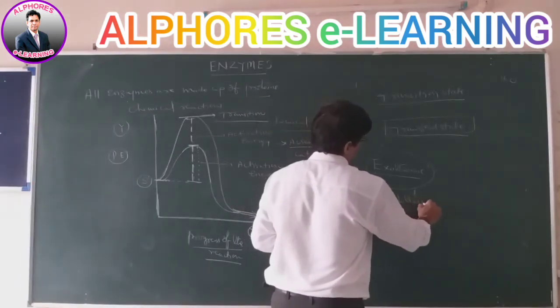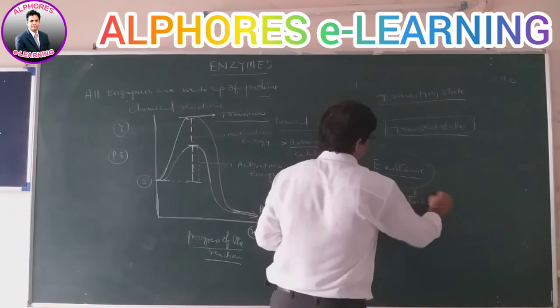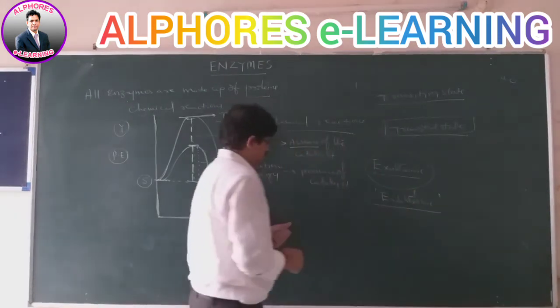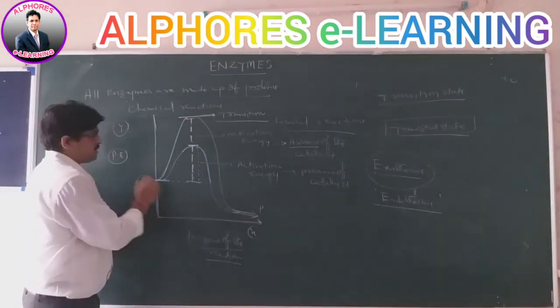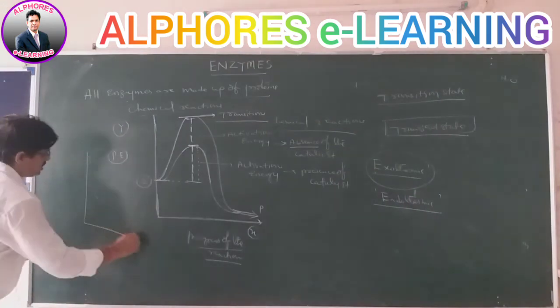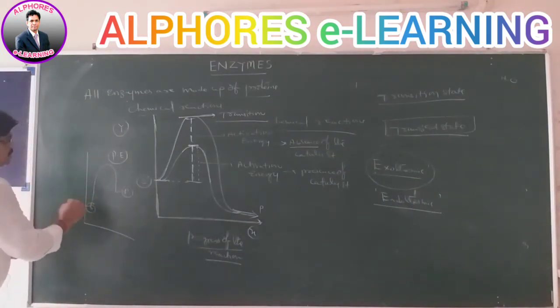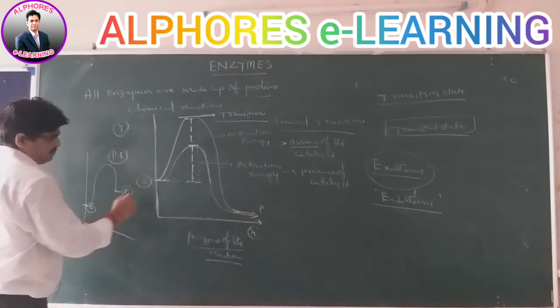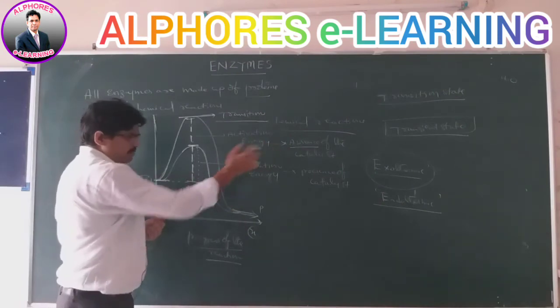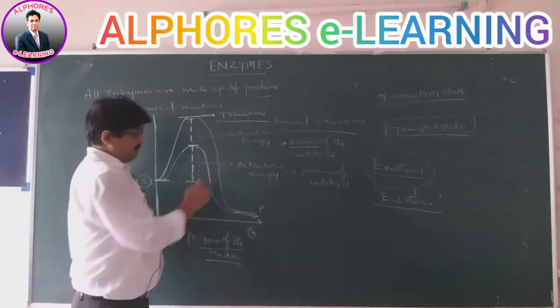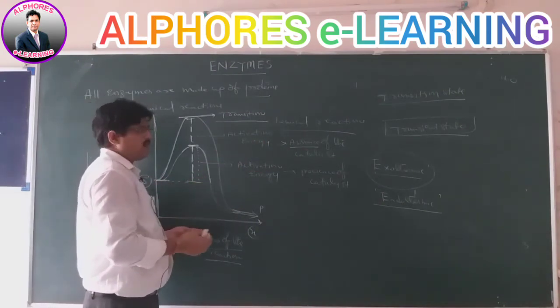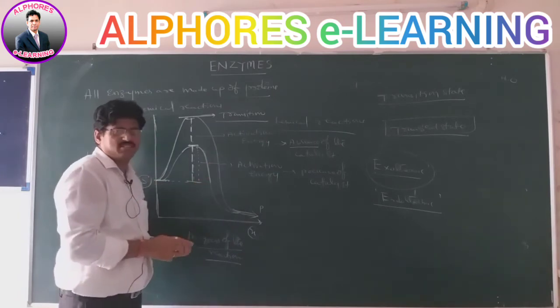Suppose it is endothermic; the products may be formed higher, and the graph may be represented like this. The substrate is here and the products come here. This is endothermic. That means exothermic means no need of supplying energy to perform the chemical reactions in this case. Outside temperature is not supplied at all.